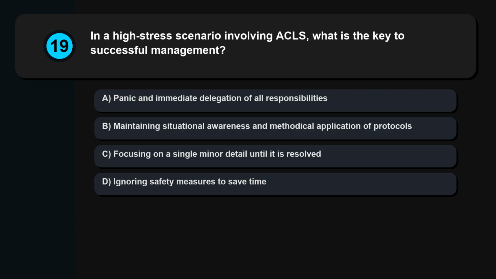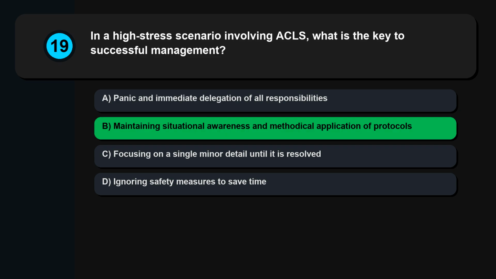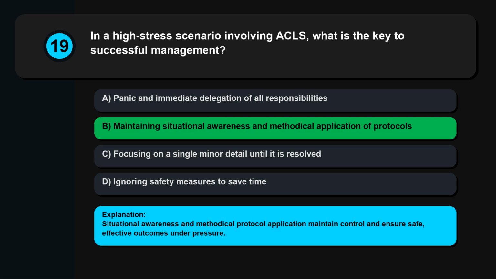Question 19. In a high-stress scenario involving ACLS, what is the key to successful management? Panic and immediate delegation of all responsibilities. Maintaining situational awareness and methodical application of protocols. Focusing on a single minor detail until it is resolved. Ignoring safety measures to save time. Situational awareness and methodical protocol application maintain control and ensure safe, effective outcomes under pressure.